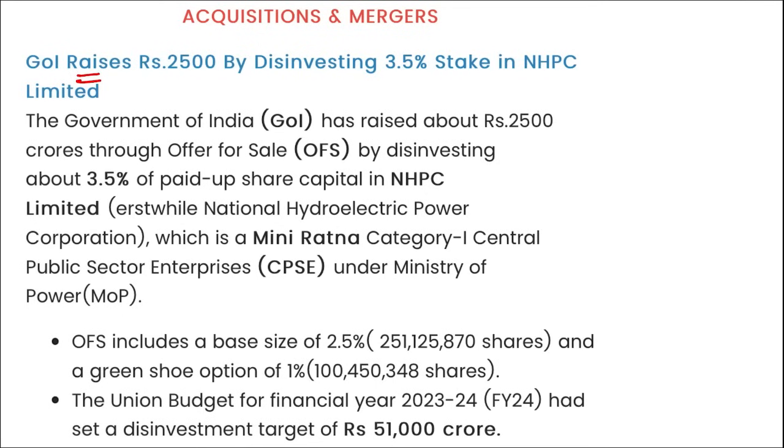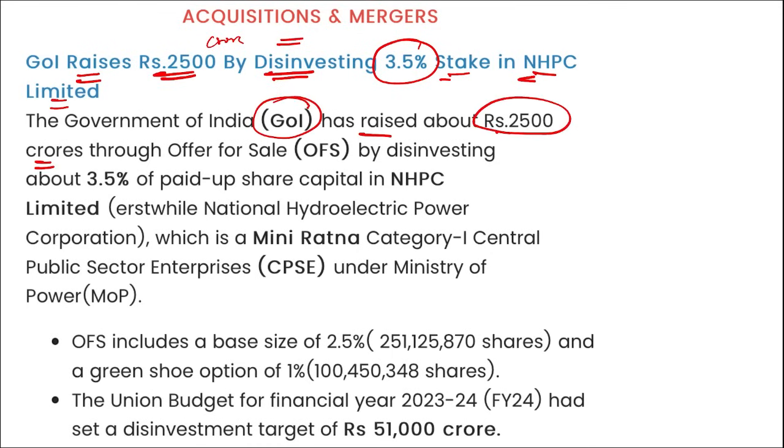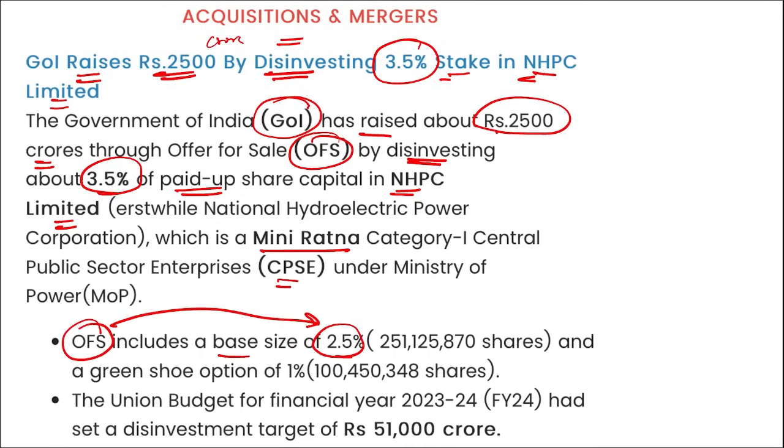Next is Government of India has raised 2500 crore rupees by disinvesting 3.5% stake in NHPC Limited. I repeat, Government of India raised about 2500 crore rupees through offer for sale by disinvesting about 3.5% of the paid up share capital in NHPC Limited, which is a Miniratna CPSE. This offer for sale includes a base size of 2.5% of these many shares, and a green shoe option of 1% of these many shares.